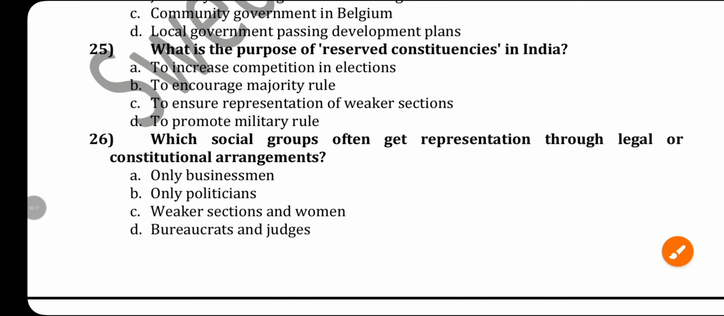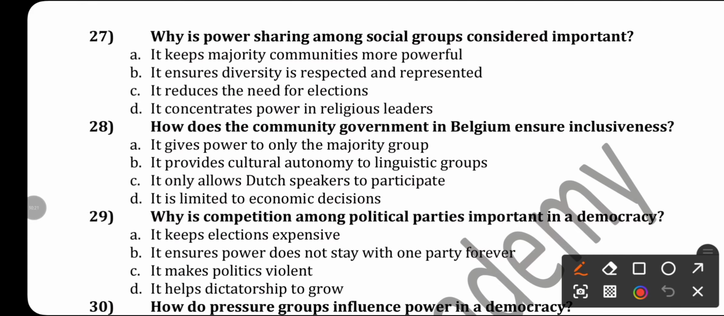Okay, next question. Question number 27. Why is power sharing among social groups considered important? What is the reason behind the power sharing arrangement among the social group? I have already told you. They will not feel alienated. So the right answer will be to ensure diversity is respected and represented. That is the right answer.